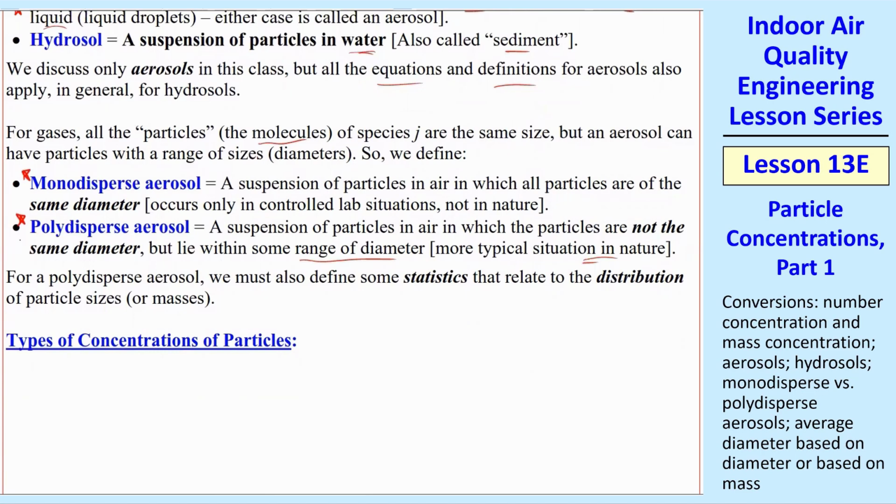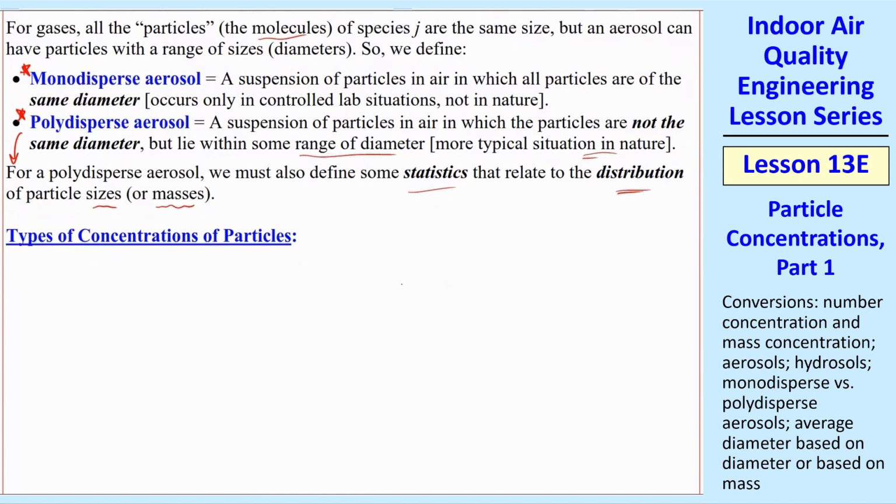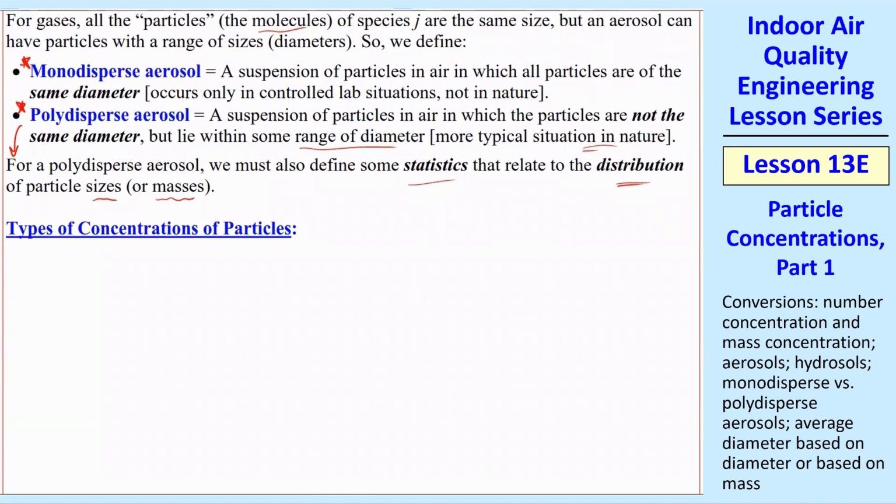And when you have a polydisperse aerosol, you have to define some statistics that relate to the distribution of the particle sizes. And we'll also do that in terms of sizes or masses. So we'll typically have polydisperse aerosols in our examples, but we're going to use monodisperse to derive some equations to make it simpler. So next I want to talk about types of concentrations of particles.